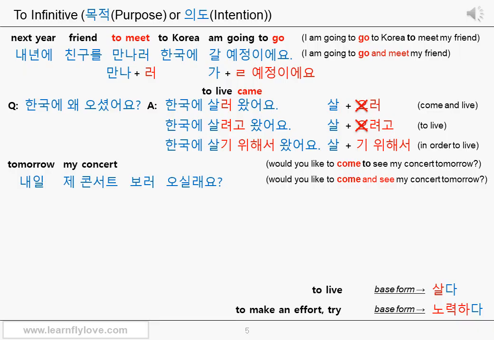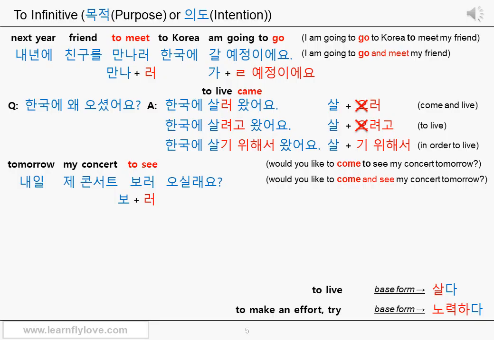콘서트 is just concert. 제 콘서트, my concert. It's an object, but the object particle 를 is omitted. 보러, to see. The stem 보 is from the verb 보다, which means to see. The connective ending 러 is added, and it expresses the purpose of the following movement verb.